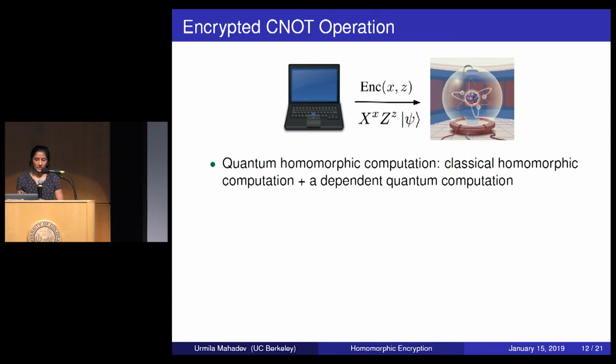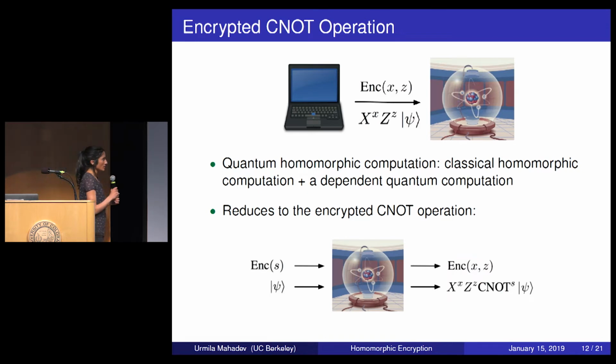But now, remember I told you that everything reduces to the encrypted CNOT operation, and I asked you to take that on faith. So now let me write down what the encrypted CNOT operation is in terms of the Pauli one-time pad. So the server takes as input a bit S, an arbitrary 2-qubit state psi. The bit S is encrypted. What he needs to do is conditionally apply the CNOT to the 2-qubit state based on the bit S. And now the suitable encryption is just the Pauli one-time pad, the computational version of the Pauli one-time pad. So there's this one-time pad, and the server can also compute the encrypted one-time pad keys.